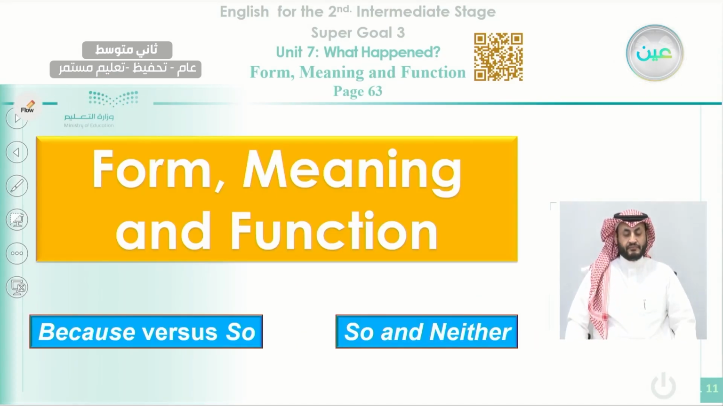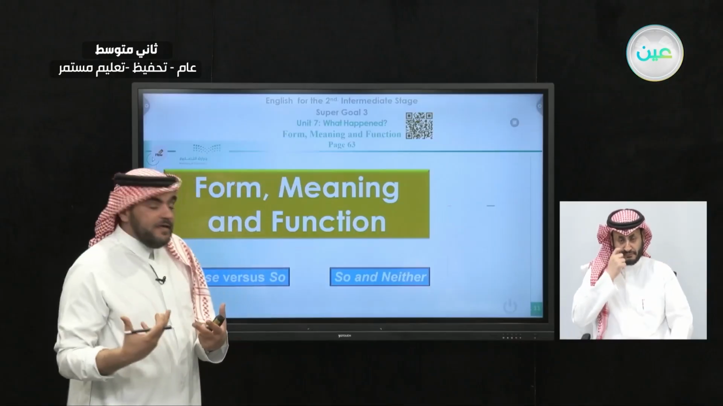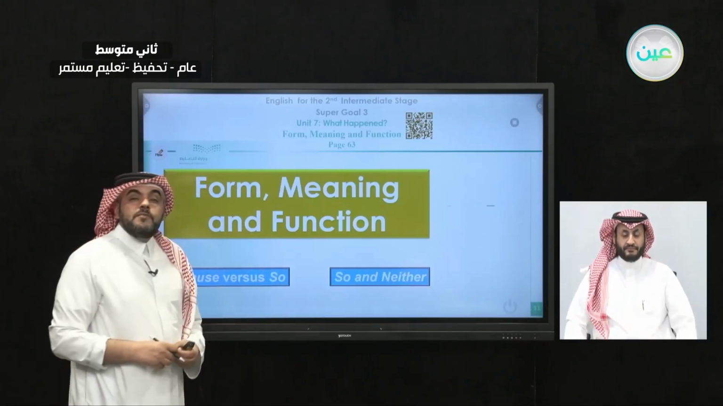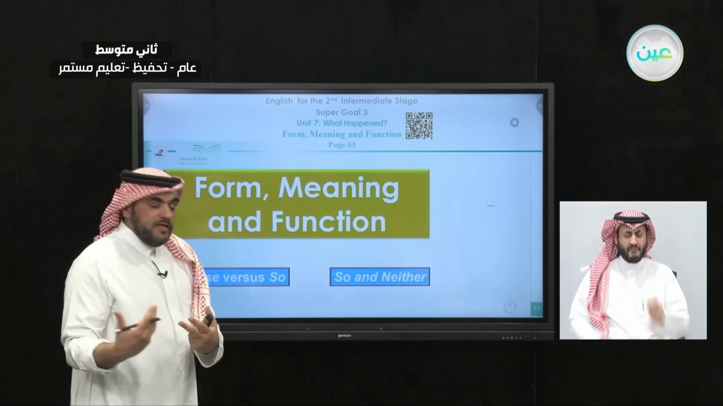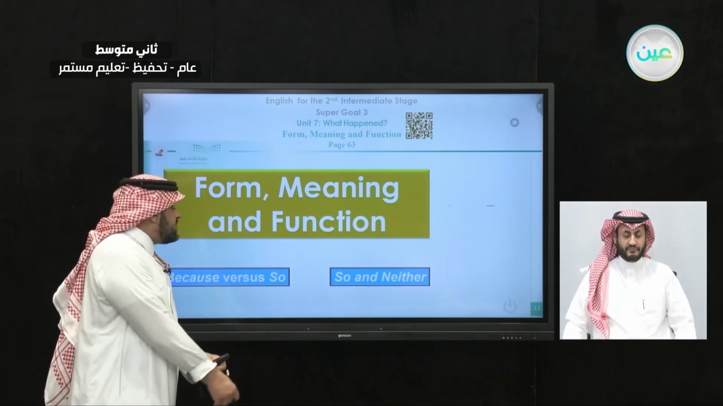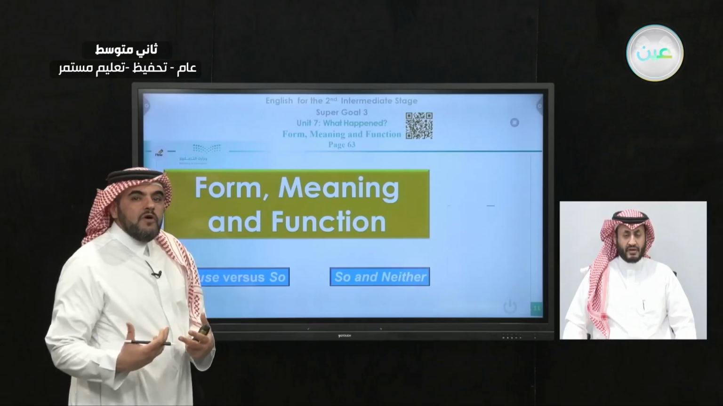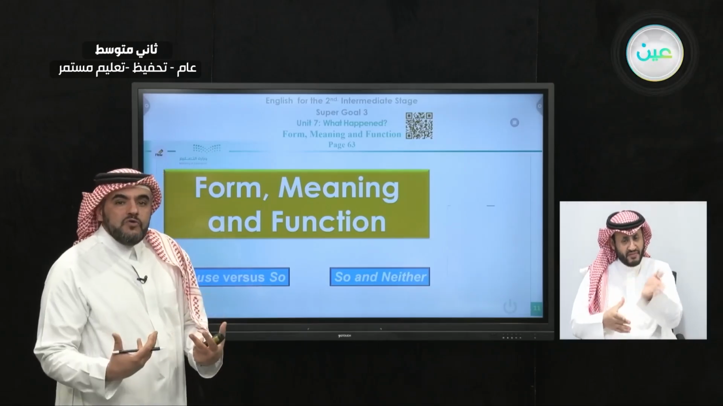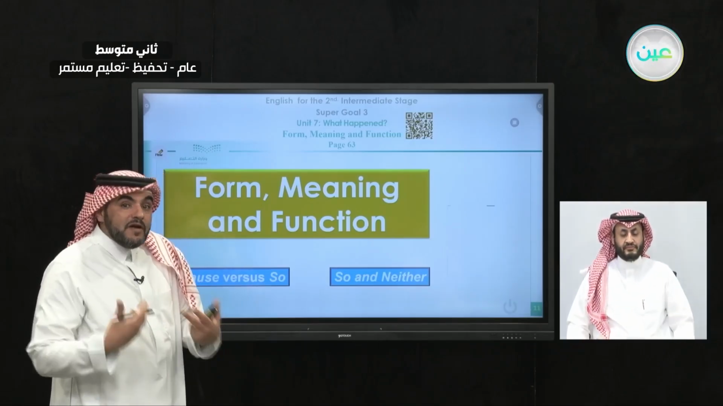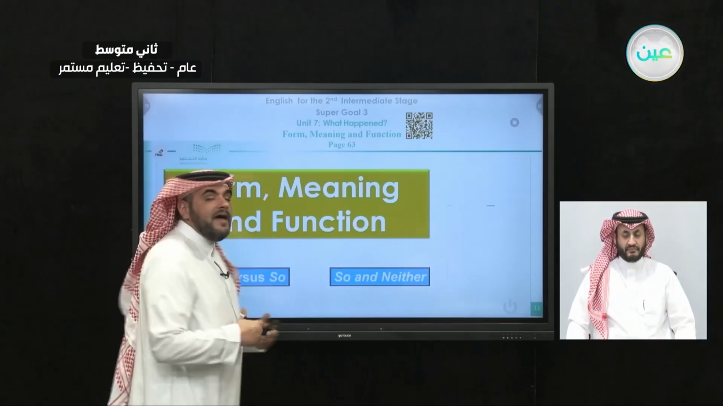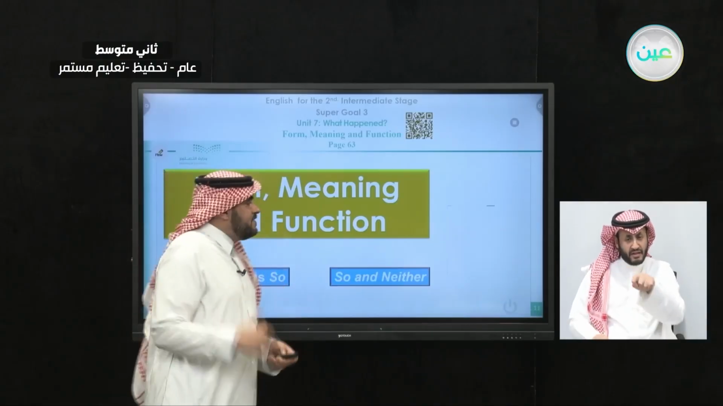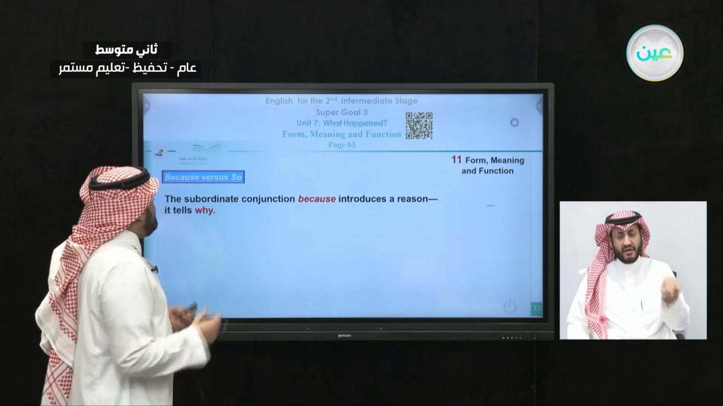Okay, now we move to our main class of today, that is form, meaning, and function. And in this form, meaning, and function, we're going to study part of a grammar, two sections. The first one is because versus so. Because and so. How do we use it in our sentences, in our writing, and in our speaking? Also, how to use so and neither. So and neither. Okay, now let's read here.